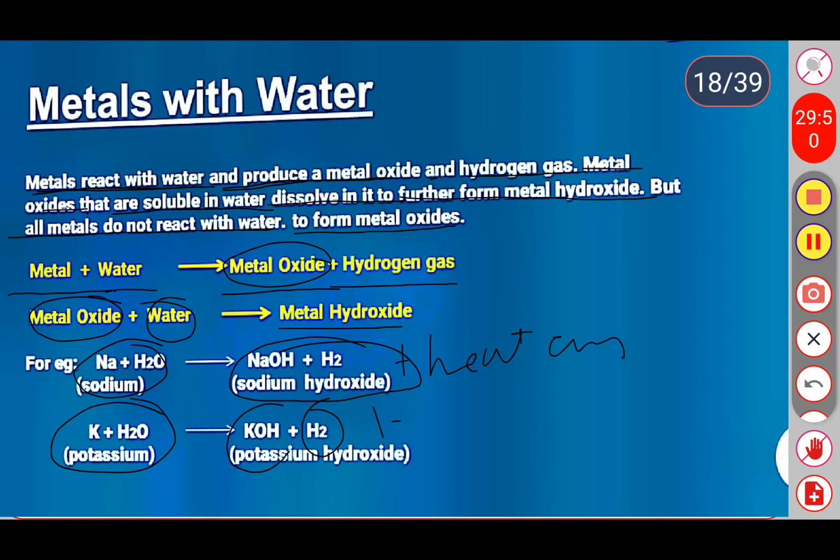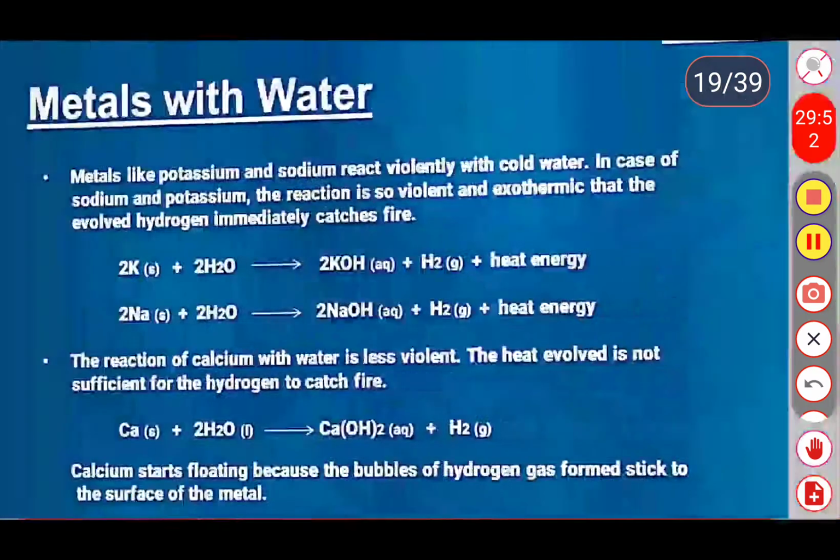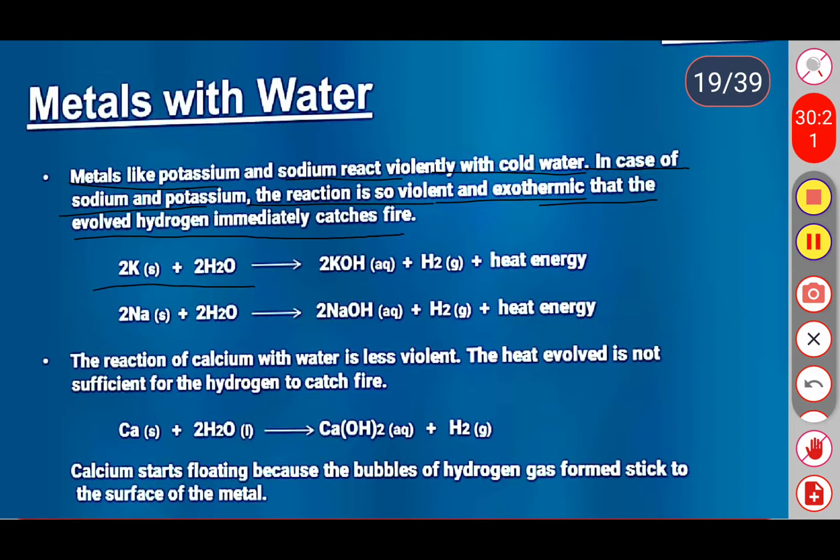Next, see some more examples given for the reaction of metals and water. Metals like potassium and sodium react violently with cold water. In the case of sodium and potassium, the reaction is violent and exothermic, and the evolved hydrogen immediately catches fire. Here, potassium is a highly reactive element. Potassium is the most reactive element in the reactivity series of the elements.